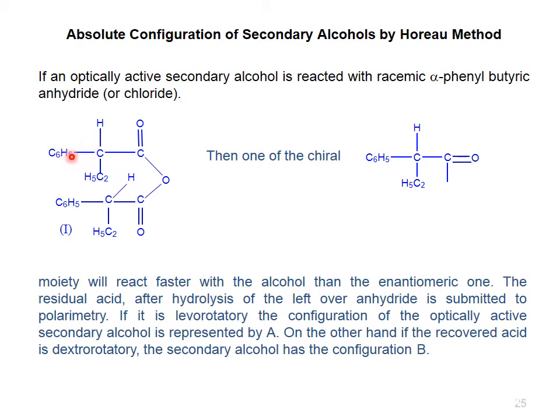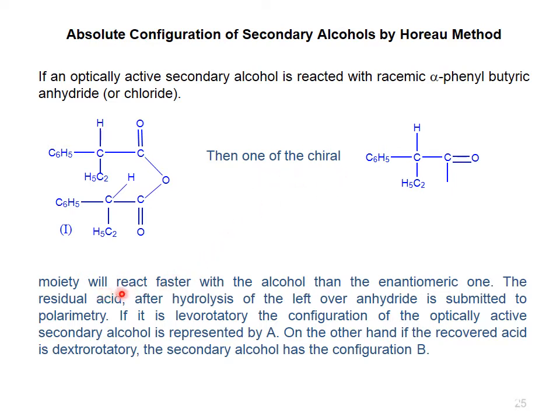This is the simplest Horeau method. Horeau was the scientist who gave this method. He reacted the secondary alcohol with racemic alpha-phenyl butyric anhydride or chloride, and then he determined that one of the chiral moieties will react faster with the alcohol than the enantiomeric one.